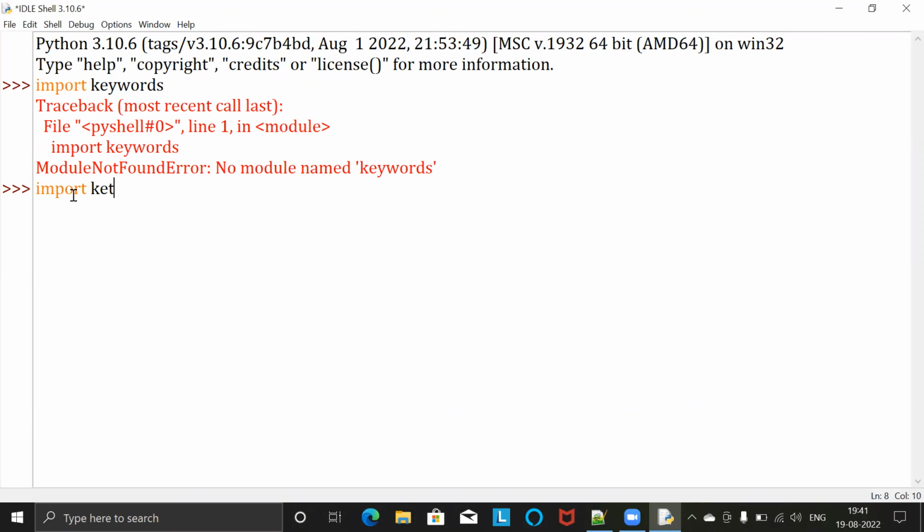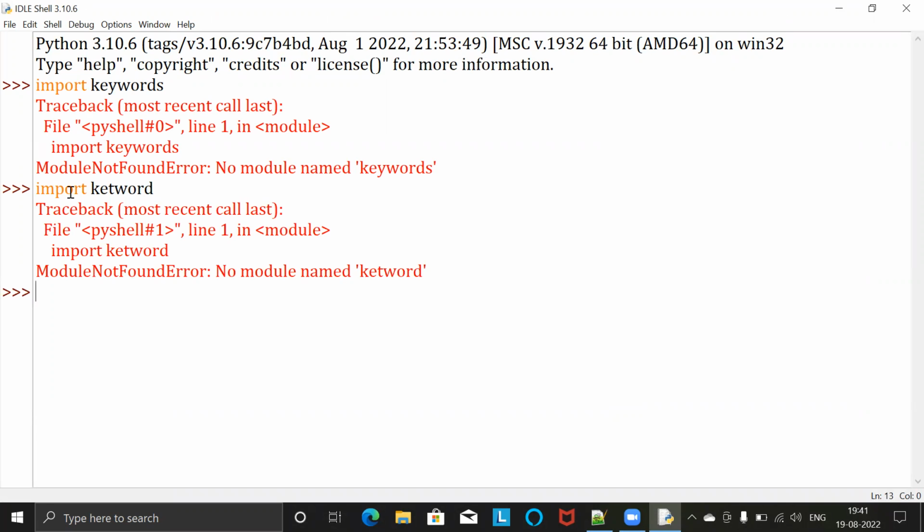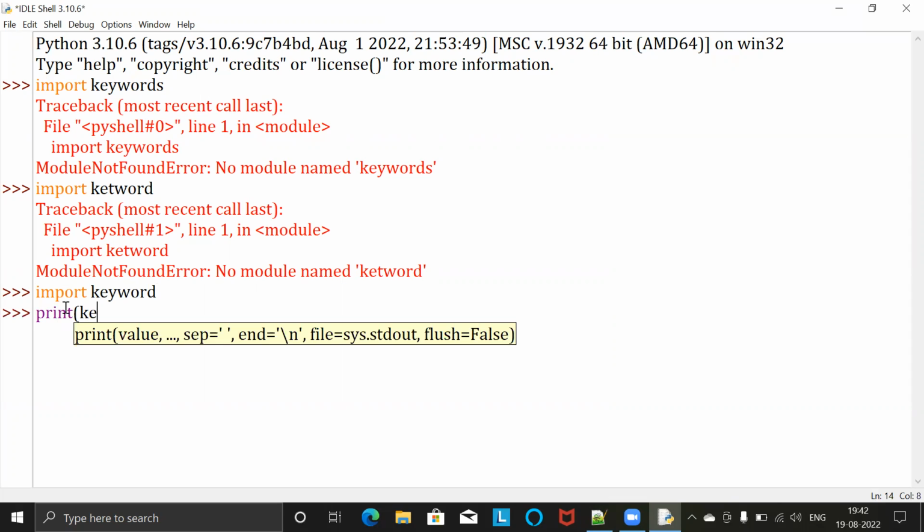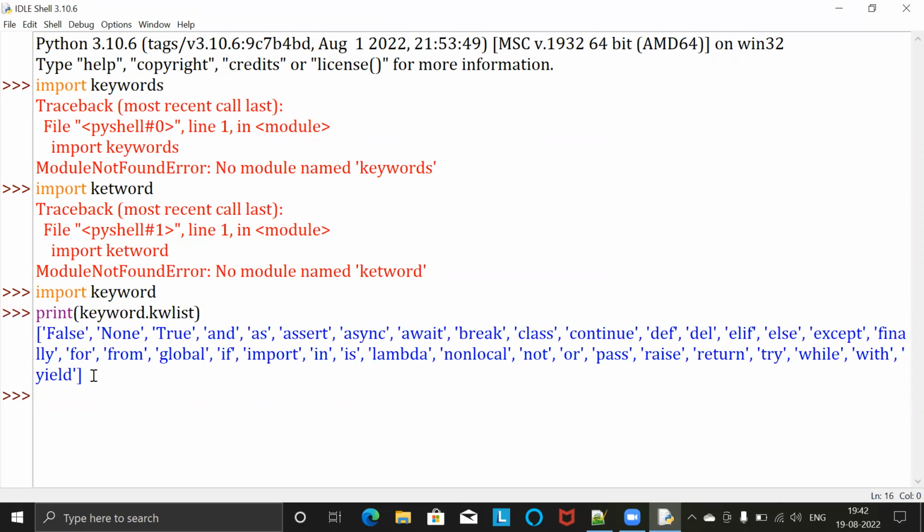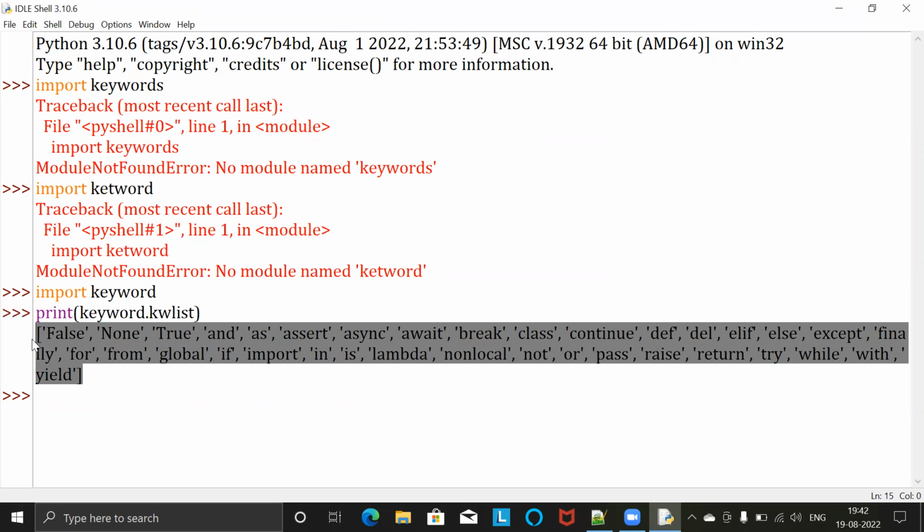Import keyword, and print keyword dot kwlist. Then we get all 35 keywords, but it's not a good way to understand like this.